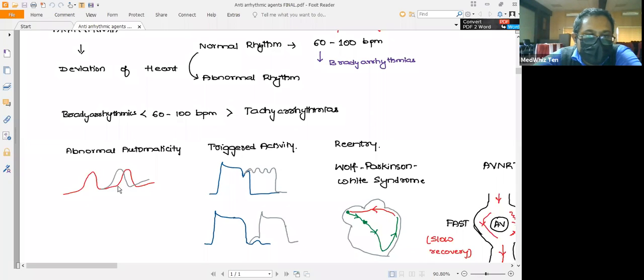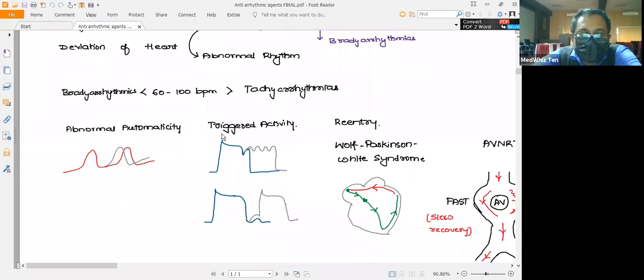Instead of generating the impulse at this interval, impulse generation has already taken place after the repolarization of the myocardial pacemaker cells. So there is an early depolarization taking place in the pacemaker cell. So this is the abnormal automaticity. Again, this will lead to increase in the rhythm.